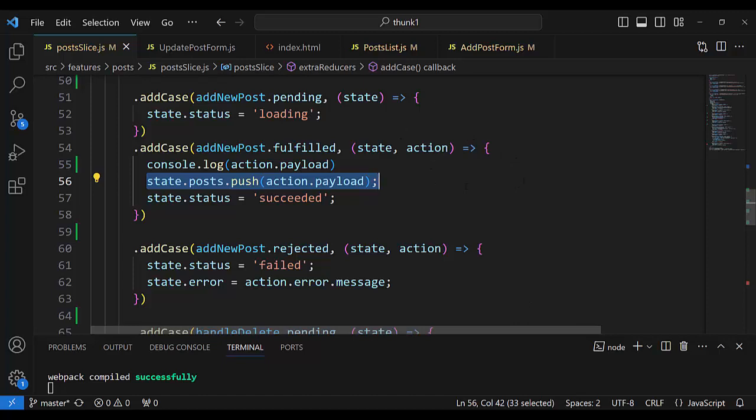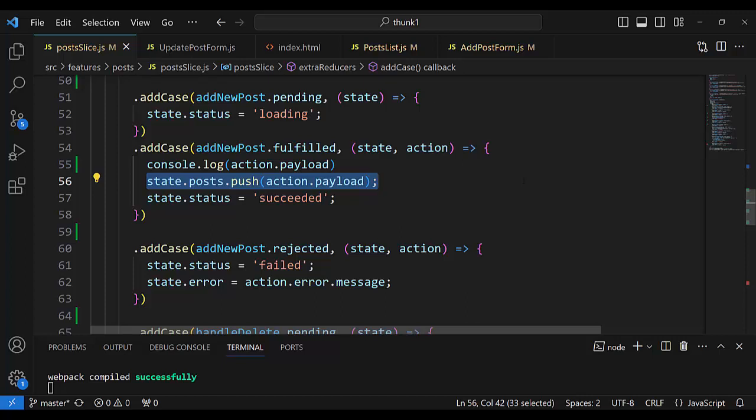That function communicates, has support in middleware, and that function dispatches action type pending and dispatches action type fulfilled or action type rejected. Now I said that thunk dispatches three times: pending, fulfilled or rejected.